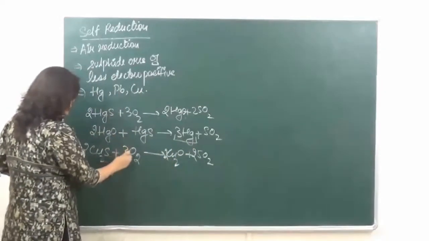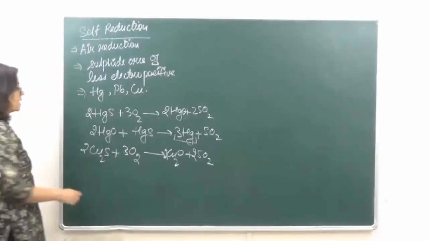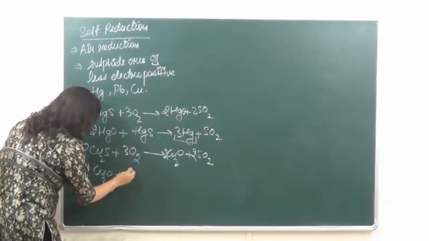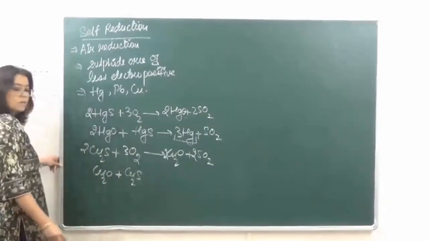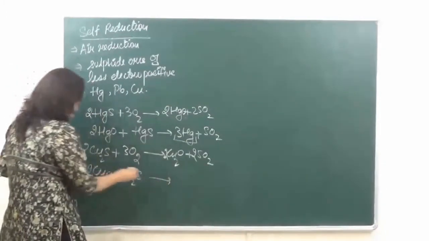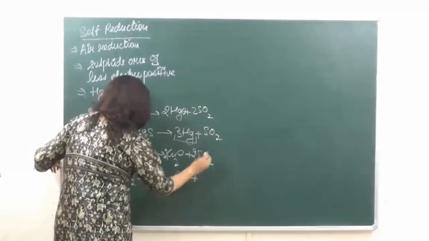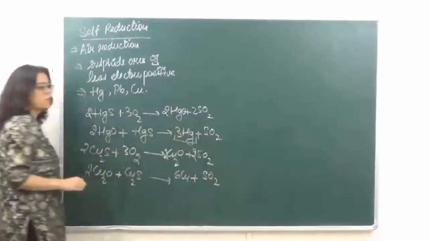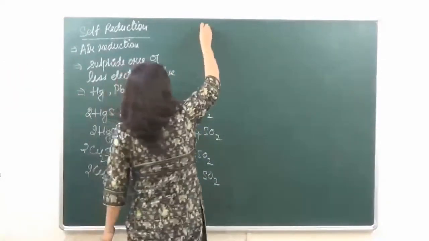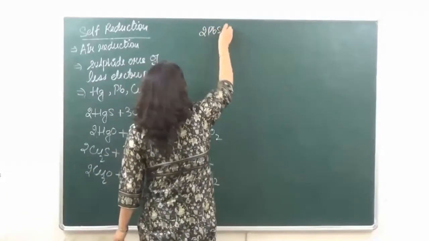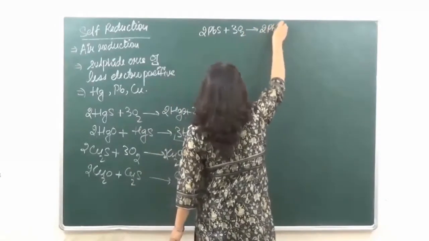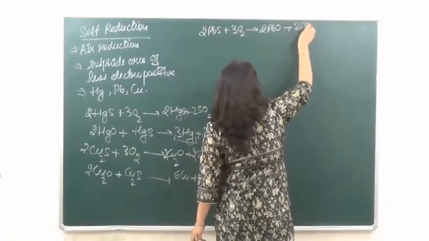So just balance 3O2. Okay? Now the oxide which is produced over here, it is going to react again with Cu2S to give us and sulfur dioxide. Right? In a similar manner you can do it with lead also. So we go to get this.